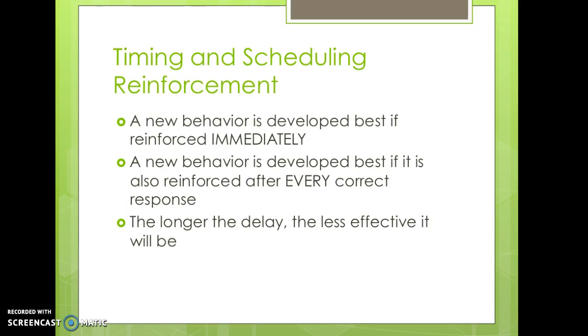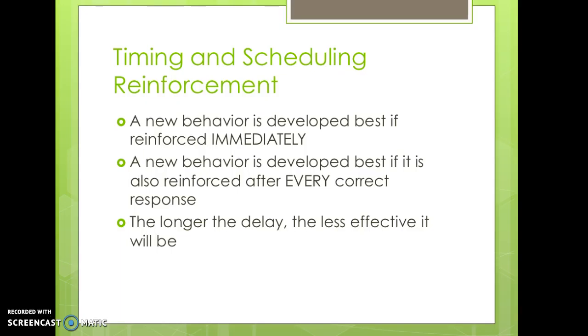A new behavior is best if it is reinforced immediately. The longer you wait to deliver a reinforcer after the behavior has been emitted, the less potent that reinforcer will be, and the lower the chance that reinforcement will have actually occurred. A new behavior is also developed best if it is reinforced after every response. Remember, we learn to engage in behaviors because those behaviors have been reinforced.